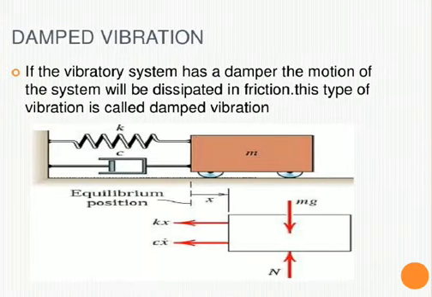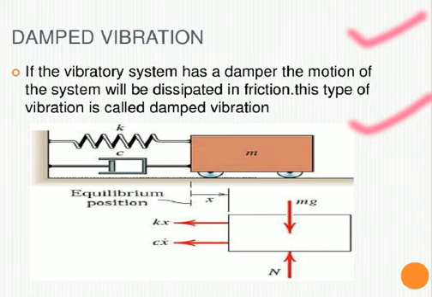Now we will discuss what is damped vibration. That means, what is a damper? If the vibrating system has a damper, the motion of the system will be dissipated in friction. This type of vibration is called damped vibration. So this is the damper which is attached so that the actual force being inputted is absorbed by this damper. It absorbs the whole oscillatory motion transferred by the spring to balance the machine or object in the equilibrium position.